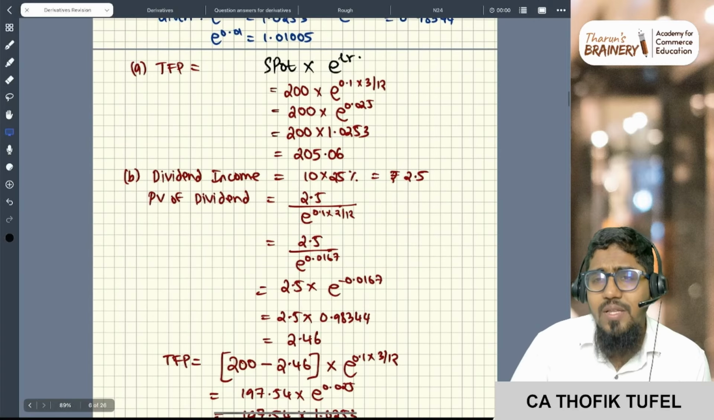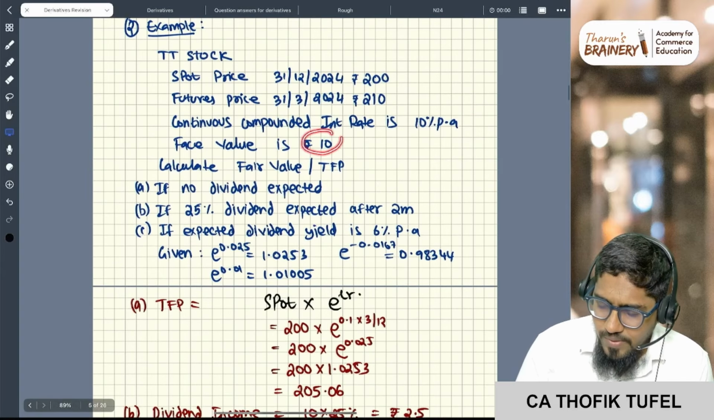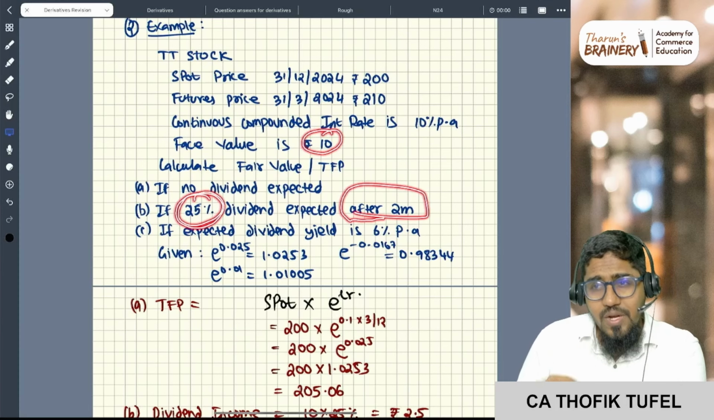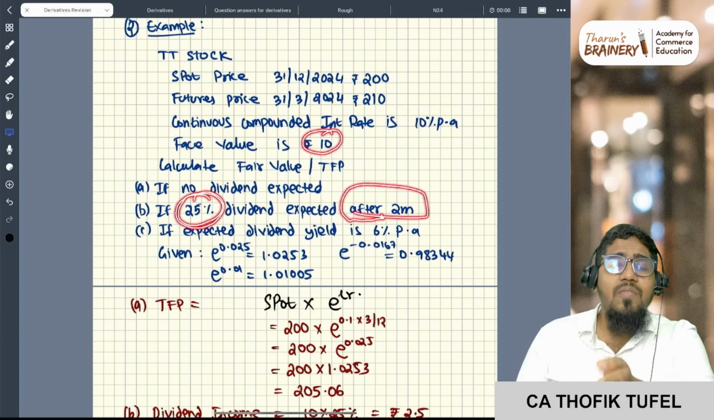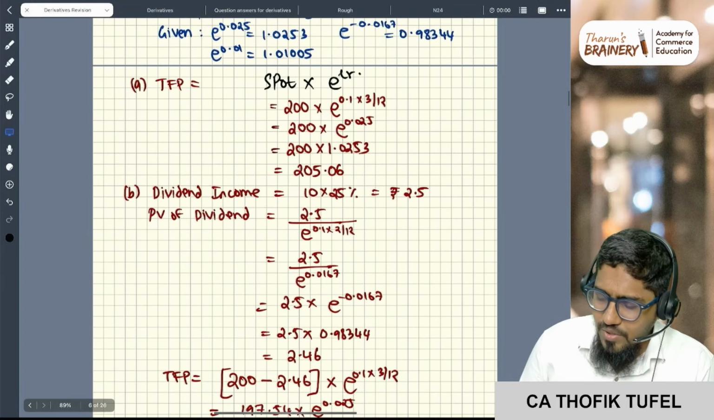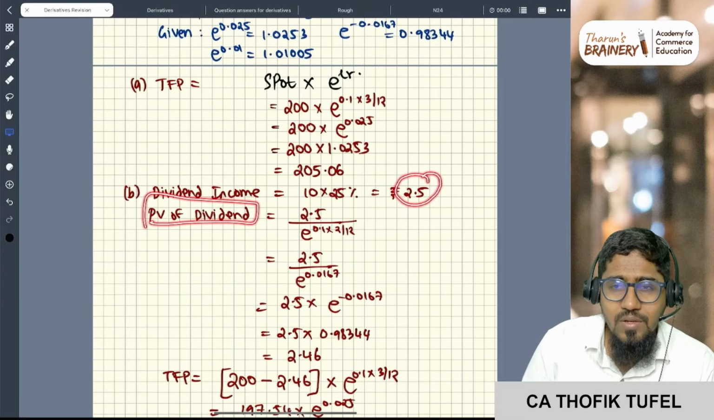Sir, what if dividend is there? If dividend is there, first you have to calculate how much is the dividend. So 10 rupees face value, 25 percentage dividend, and dividend is expected after 2 months. So I will receive dividend after 2 months, so I should do present value of the dividend today, right? So 2 months present value I should do. So how much is the dividend? 2.5 rupees.